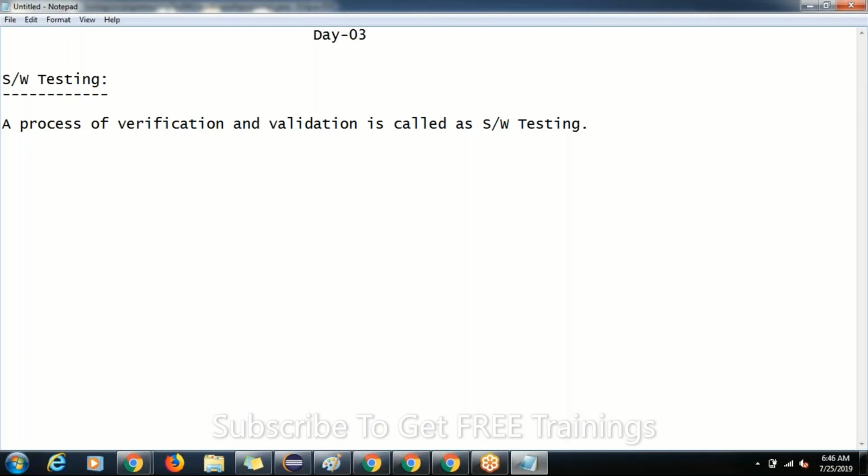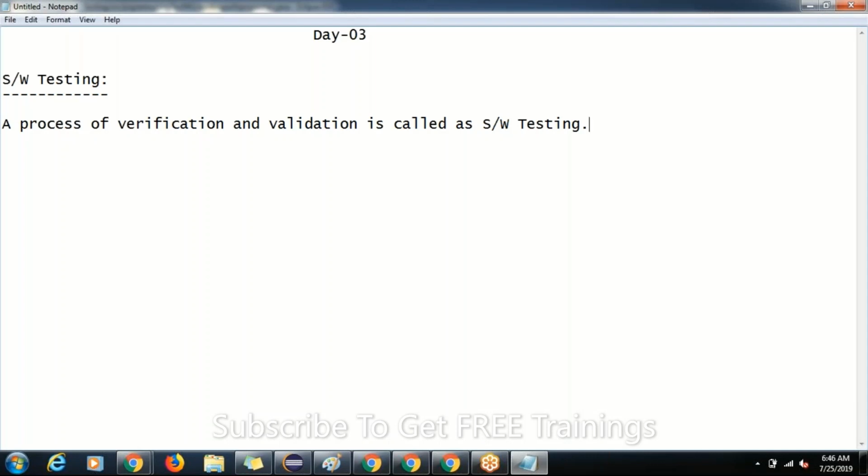Then after verification, I submit my answer sheet to the invigilator. After submission, who will validate it? Your professor, teacher or lecturer, that other person will validate your answer.